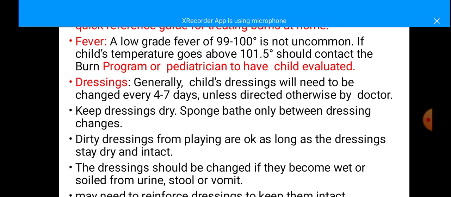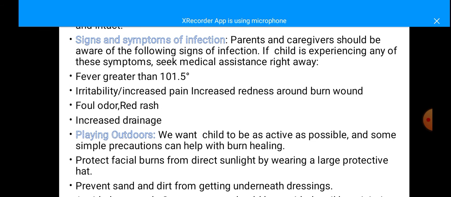Dressings. Generally, the child's dressings will need to be changed every 4 to 7 days unless otherwise advised by doctor, and keep dressings dry. Sponge bath only between the dressing changes. Dirty dressings from playing are okay as long as the dressings stay dry or intact. The dressings should be changed if they become wet or soiled from urine, stool or vomiting. That means dressing should be kept always dry, and only sponge baths are advised in between the dressings.